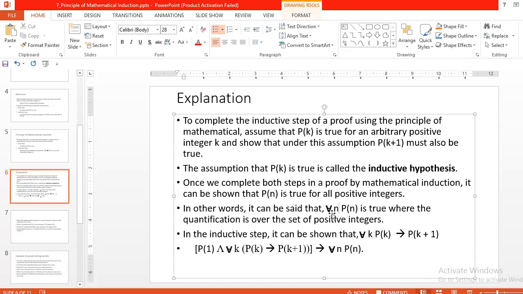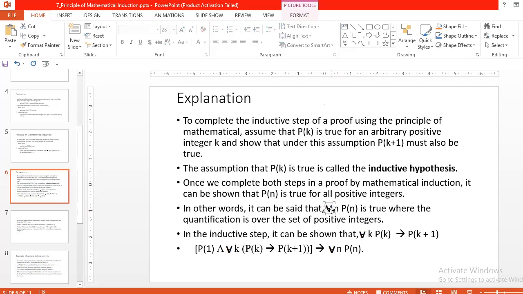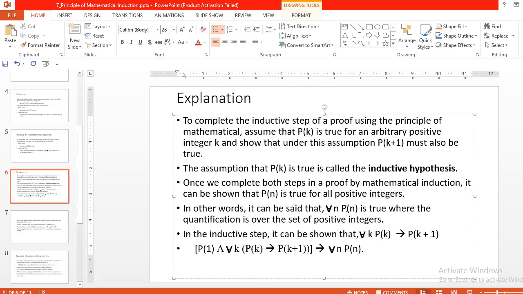In the previous lecture we saw the two types of quantifiers, universal and existential. Universal quantifier means all. So for all n, P of n is true, where the domain is the set of positive integers.